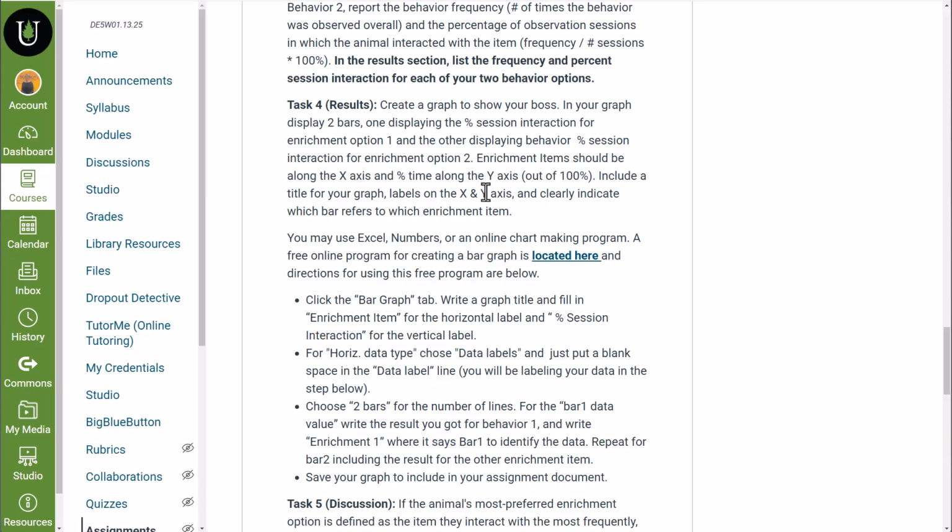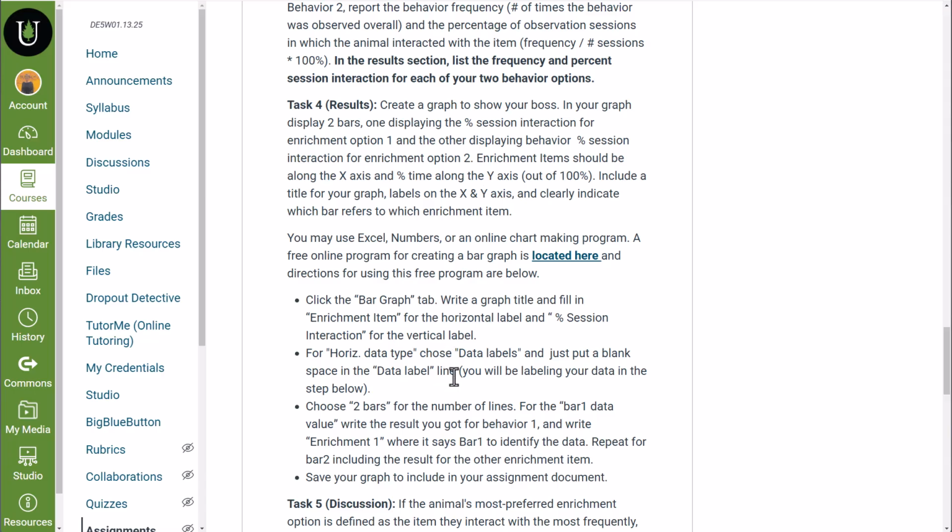When you create a graph, on your y-axis is your dependent variable. This is the one that you're really interested in. So this is going to be the frequency or the percentage of time they did a particular behavior on your y-axis. Your x-axis is really what you are manipulating. So what are you manipulating? Well, you're manipulating the type of enrichment, right? So you have control over what enrichment you give them. What you don't have control over is how they respond to it. You want the enrichment type to be on your x-axis, and then how they responded to it, that percent interaction, is going to be on your y-axis.